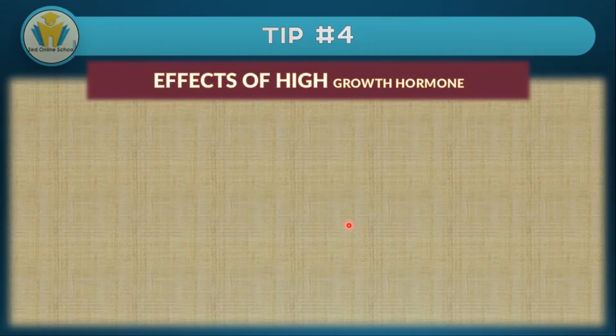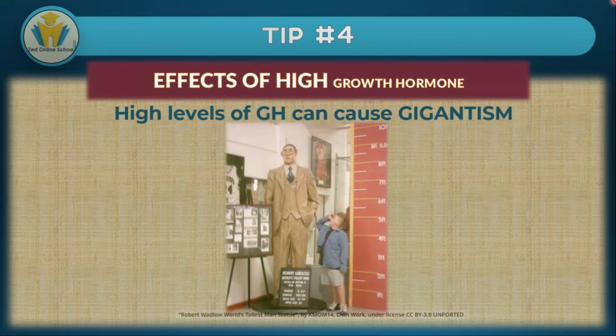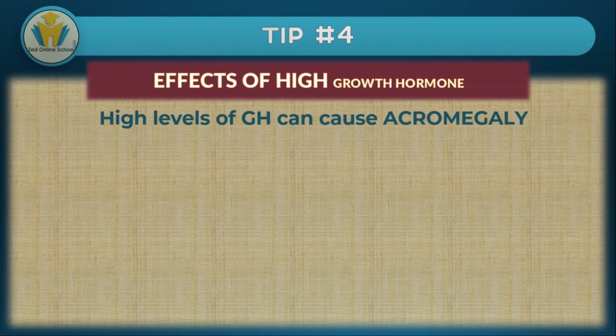Tip 4 is about the effects of high growth hormone. High levels, as you can see, cause gigantism. In this picture, we've got a statue of the tallest man who ever lived. His height was due to oversecretion of the hormone growth hormone, and it caused him to be more than average height. This person here you're seeing is a normal person with a regular height. The opposite of gigantism is dwarfism. Then we have another condition that might develop due to high levels of growth hormone, which is known as acromegaly.